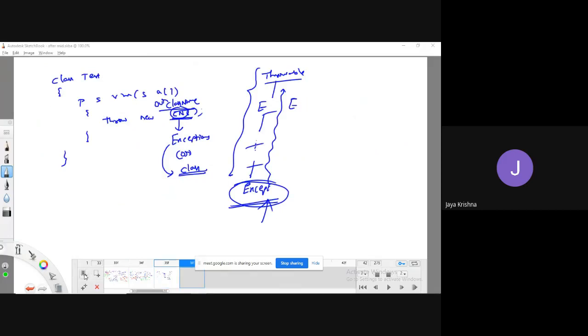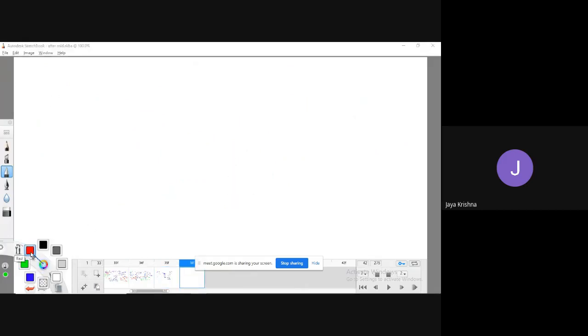So next one, the throws keyword. Don't worry, you will get a very good idea once I complete this concept, regarding the throw keyword also.